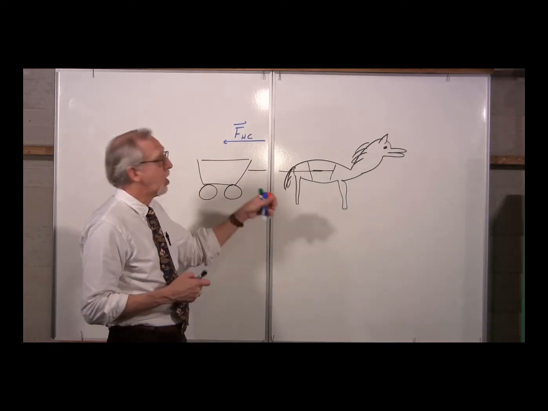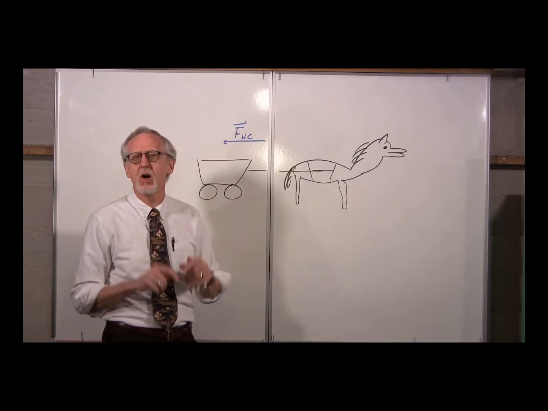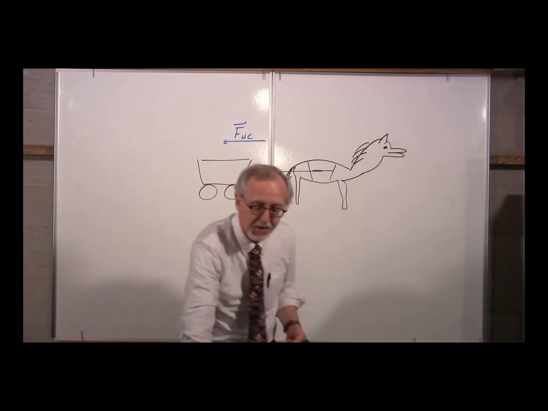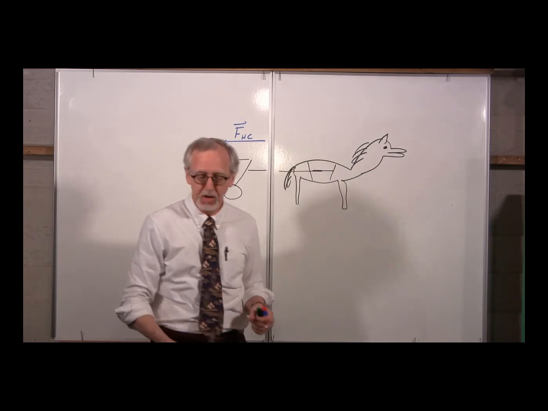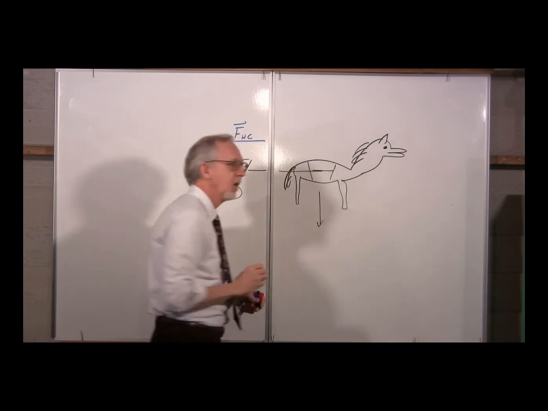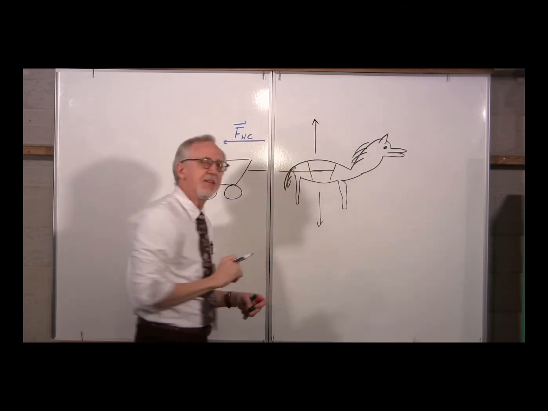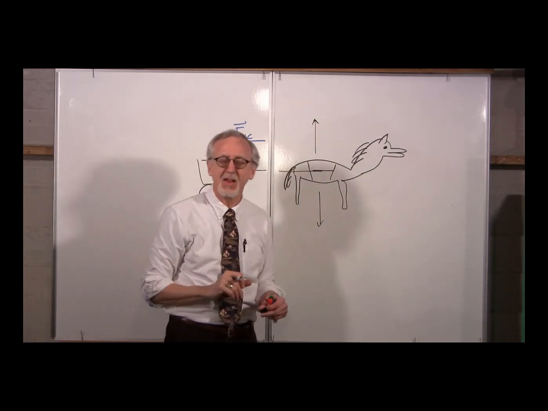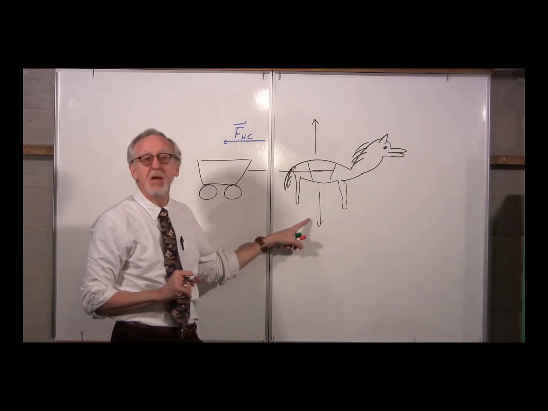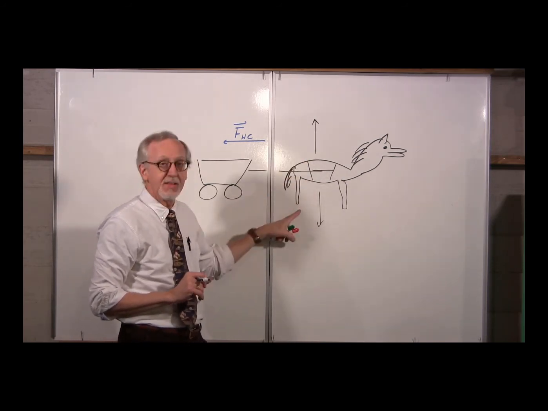First of all, we haven't talked about this yet, but I think you can imagine, and we'll talk about it much more next time. Gravity is pulling down on the horse. So gravity pulls on anything downward. So there is a force pulling the horse down, and then the ground pushing the horse back up. We call this the normal force, and we'll talk more about that next time. But just for the moment, the normal force pushing from the ground back up balances the force of gravity pulling it back down. So these two will balance each other out.